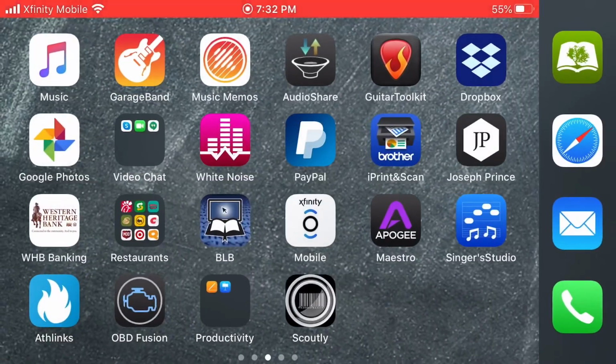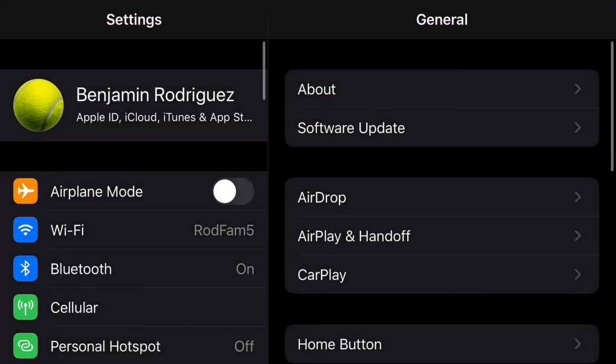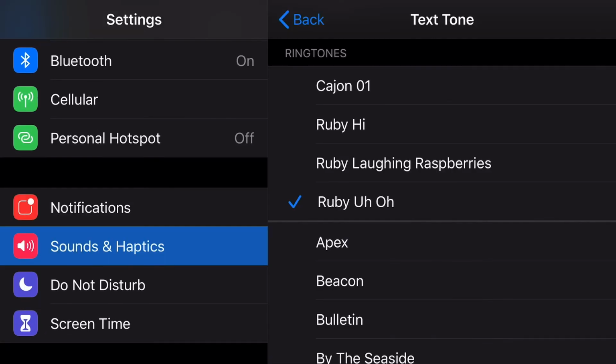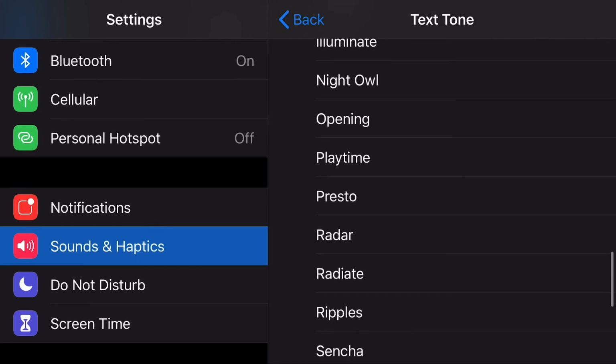Now, of course, we can go into Settings, and then go down to Sounds and Haptics, and then go find our text tone. And there you go. That's how you can make your own text tone.